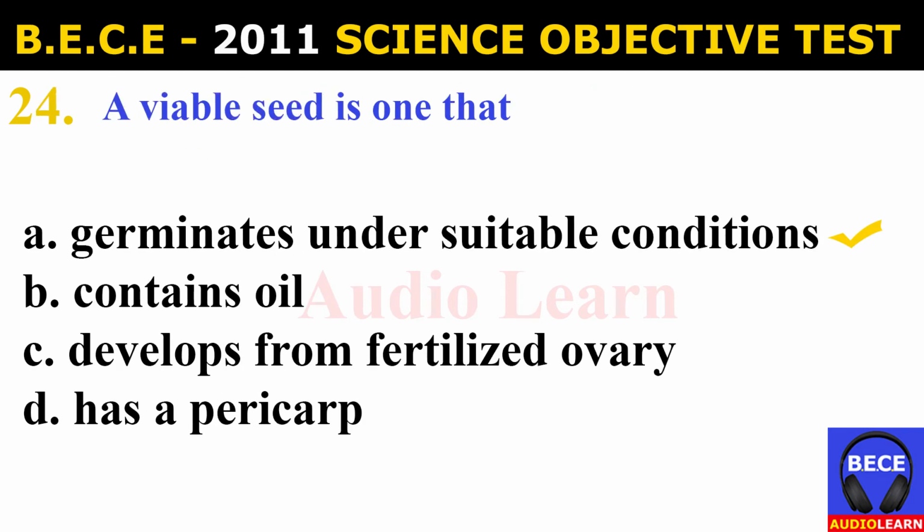Number 24. A viable seed is one that A. Germinates under suitable conditions, B. Contains oil, C. Develops from fertilized ovary, D. Has a pericarp. And the answer is A. Germinates under suitable conditions.